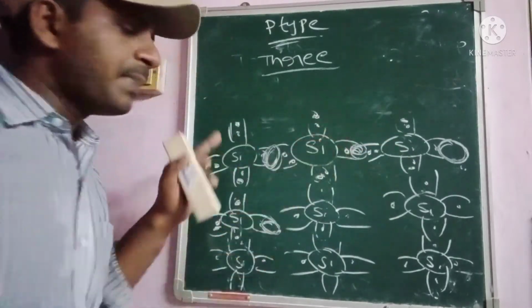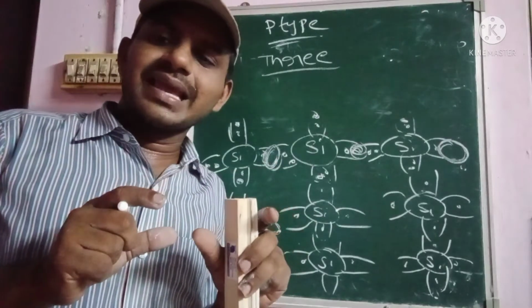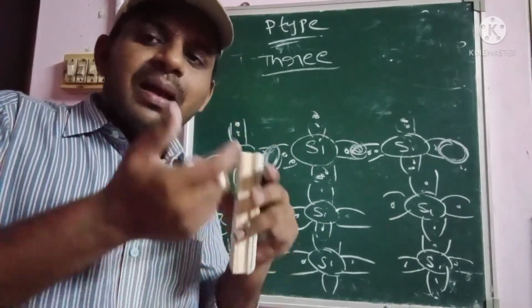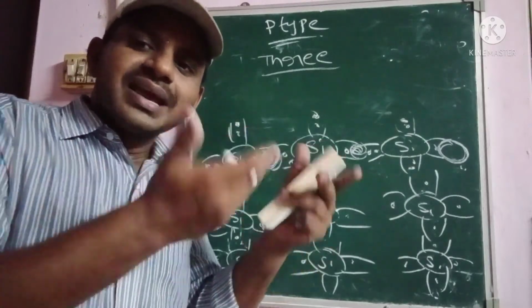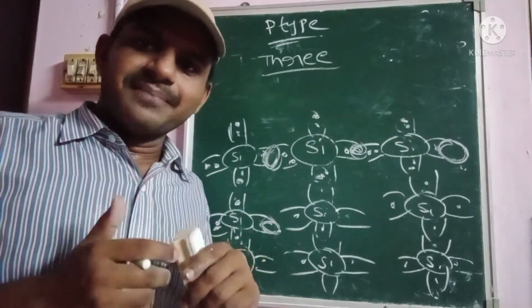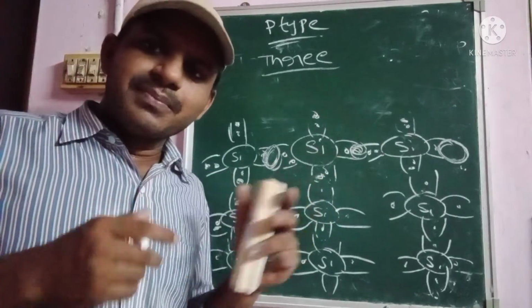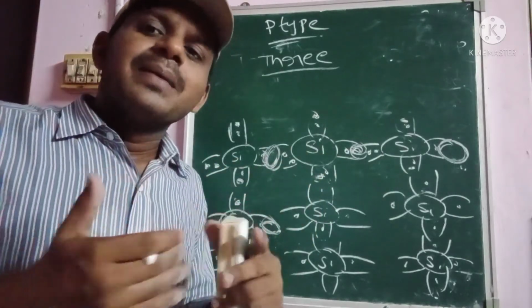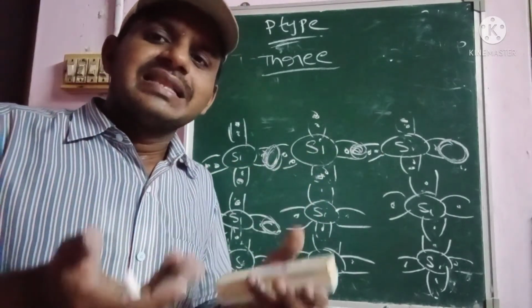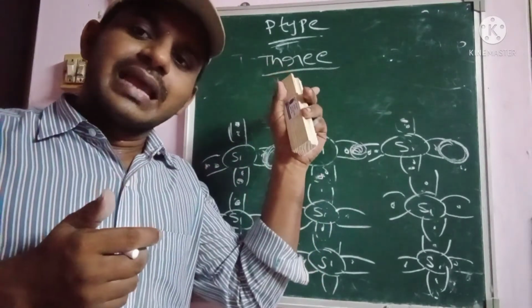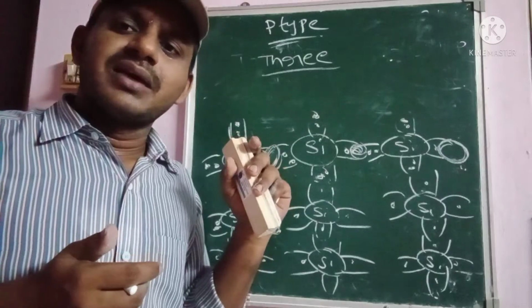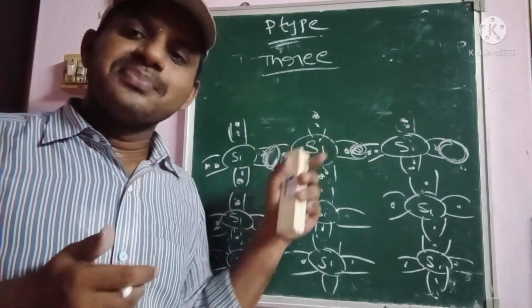So simply, in p-type material, holes are the majority carriers and electrons are the minority carriers. As well as in the case of n-type semiconductor material, the electrons are the majority carriers and the holes are the minority carriers, from that n-type bonding diagram representation.